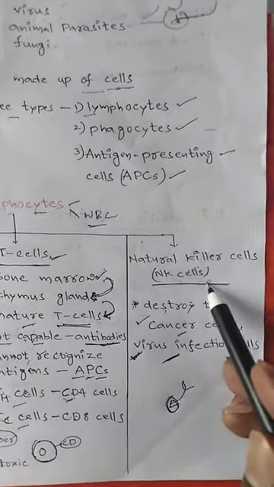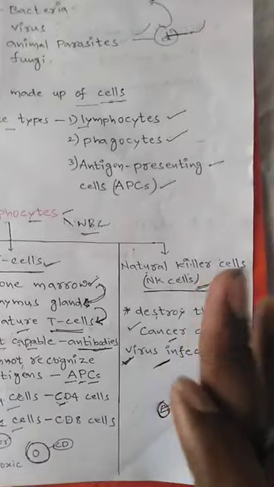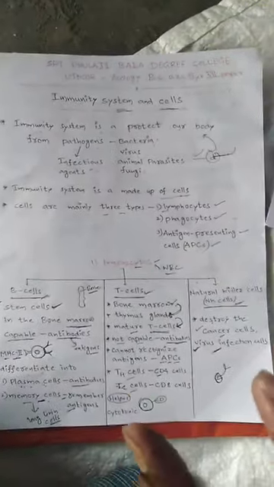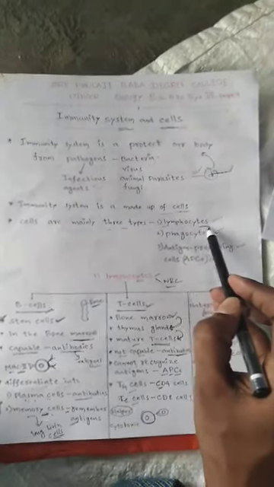That is the function of the NK cells. That is the first topic of the lymphocytes and the immunity system in our body, the first kind of cells, lymphocytes.